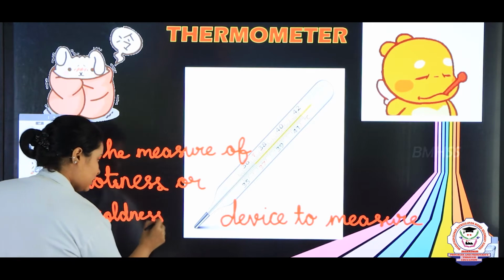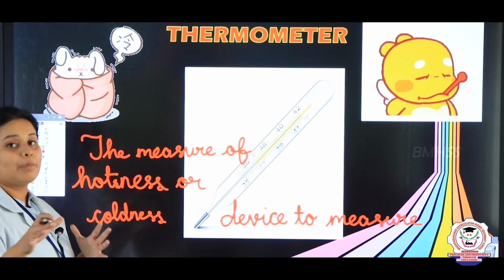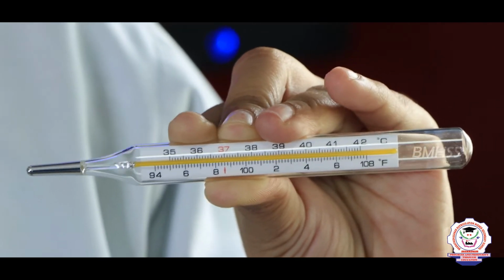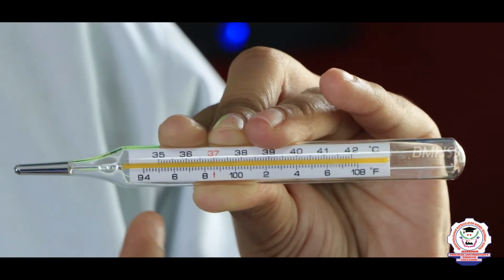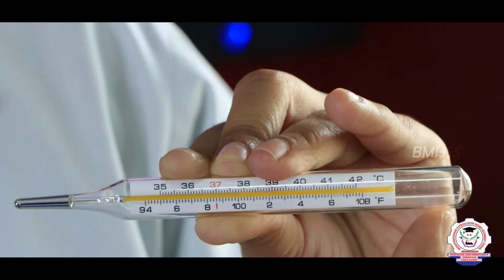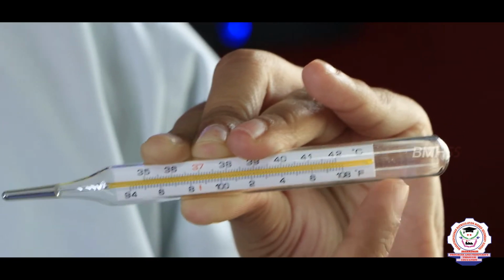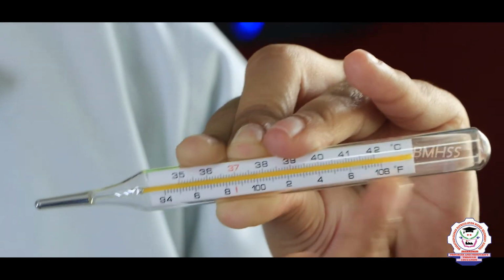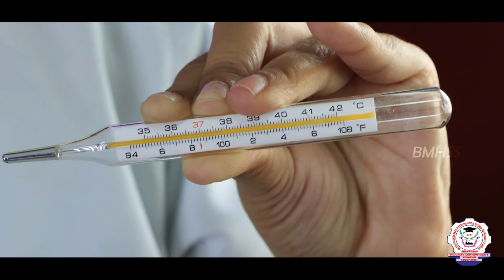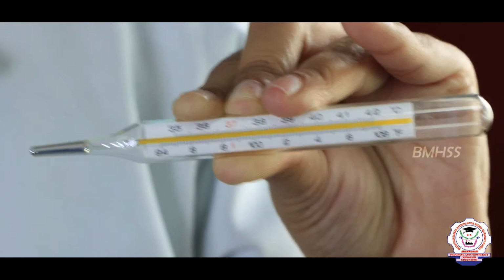Okay, so this is the basic thing what you know about the temperature. So students, this thermometer is known as the clinical thermometer. You can see here that the value starts in the degree Celsius with 35 degree and it ends with 42 degree, right? And below you can see that it is the Fahrenheit temperature, right? So this is the clinical thermometer.